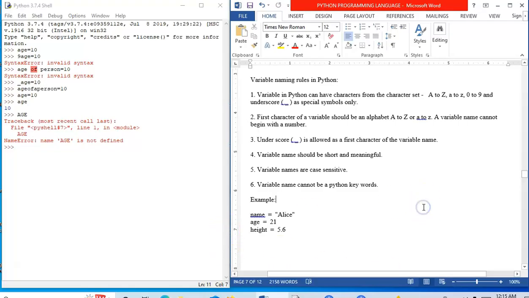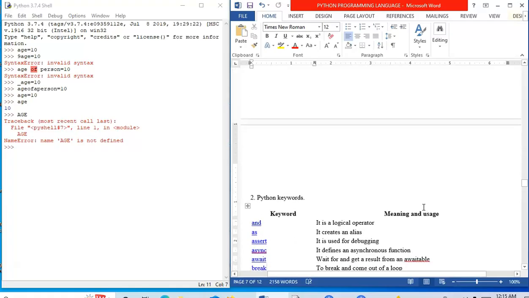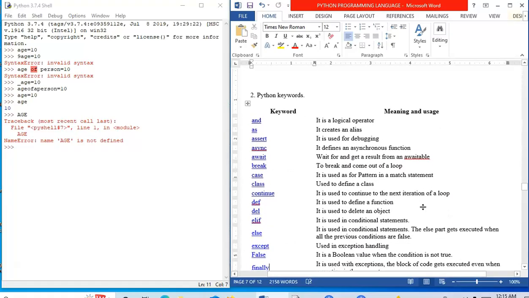Now let us see, variable name cannot be a Python keyword. What are the Python keywords? Few Python keywords are: and, it is used as a logical operator; as, it creates an alias name; assert, it is used for debugging; async, it is used to define an asynchronous function; await, it waits for and gets a result from an awaitable.